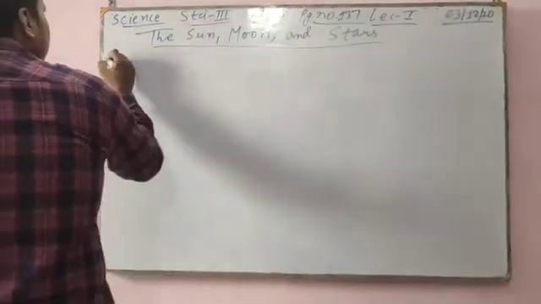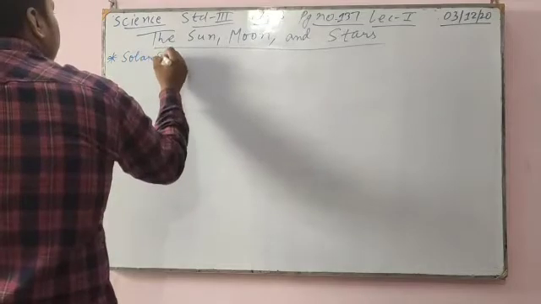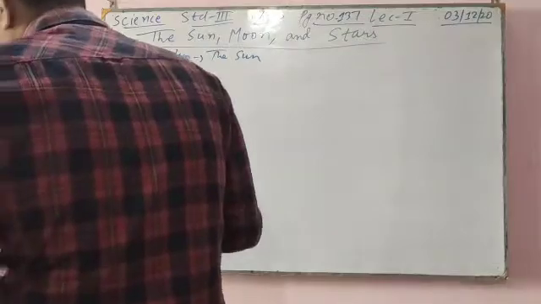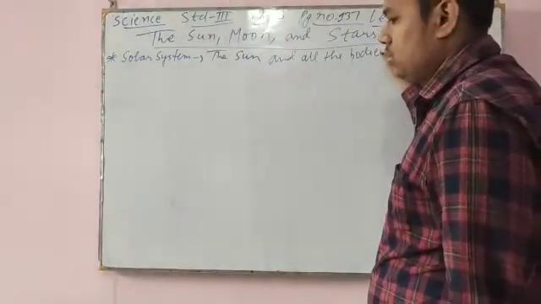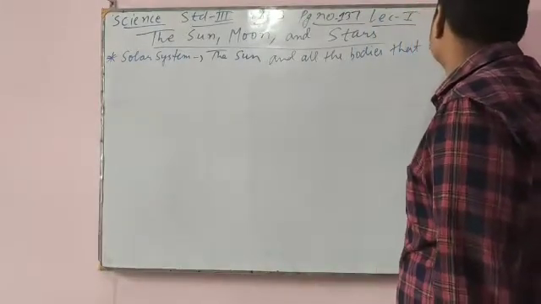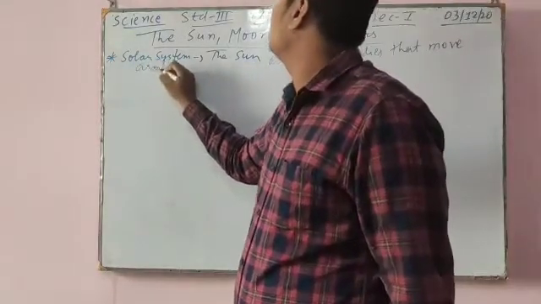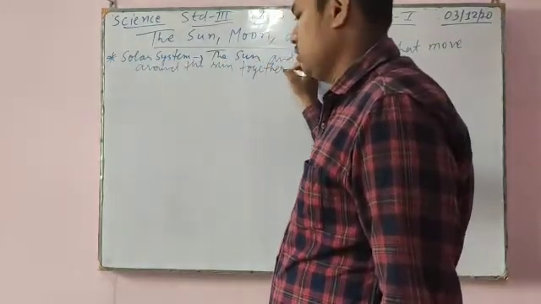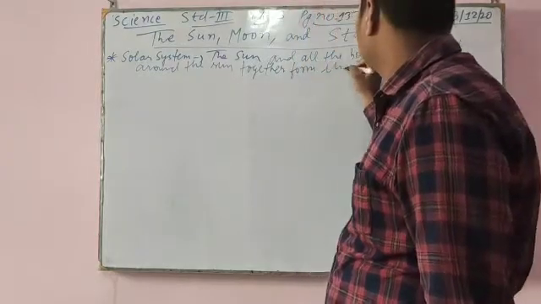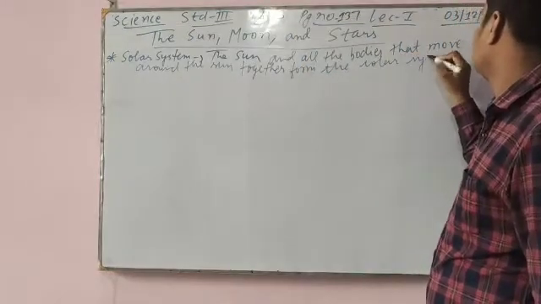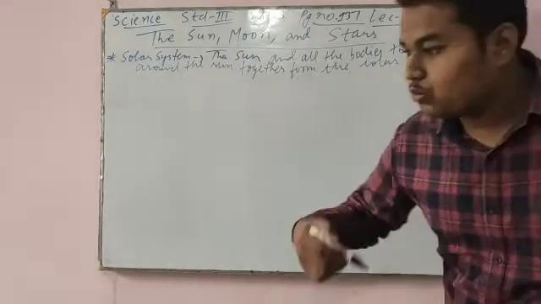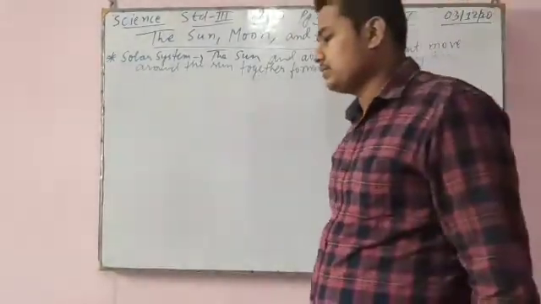Okay, so first is the solar system. The sun and all the bodies that move around the sun together form the solar system, because all the planets move around the sun.